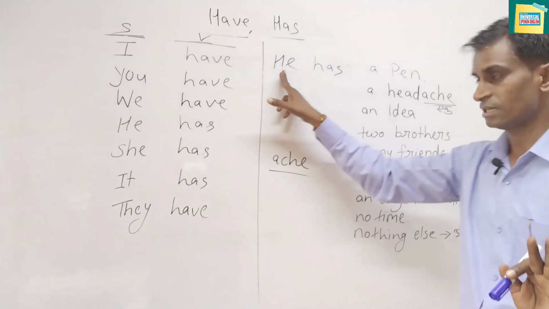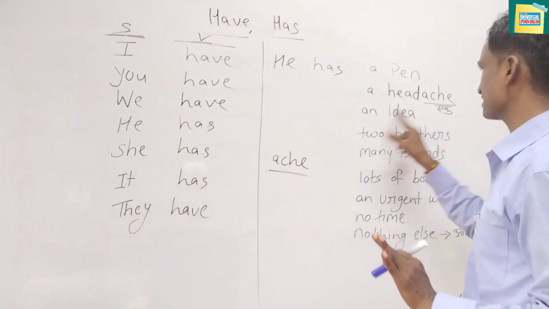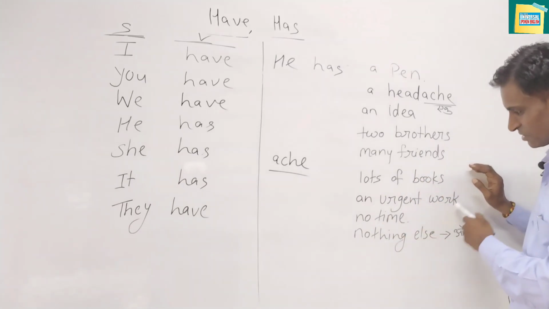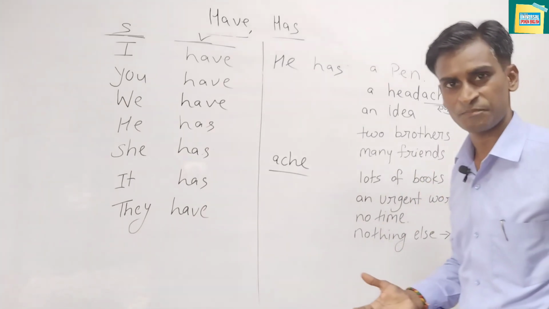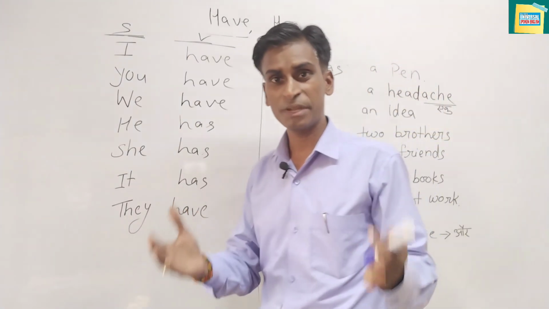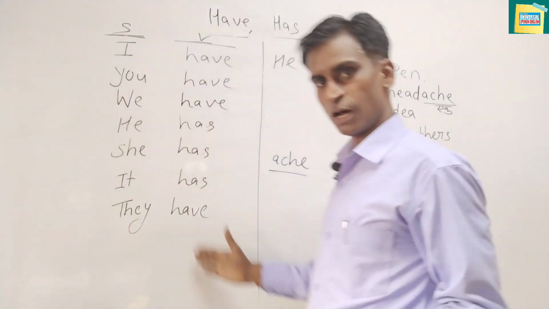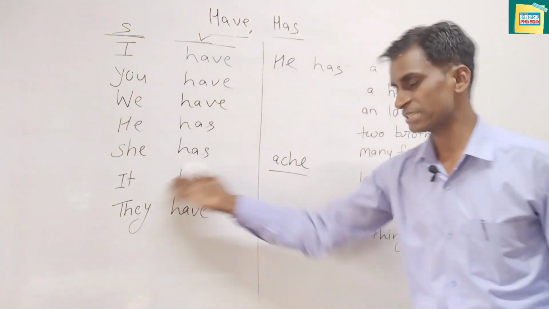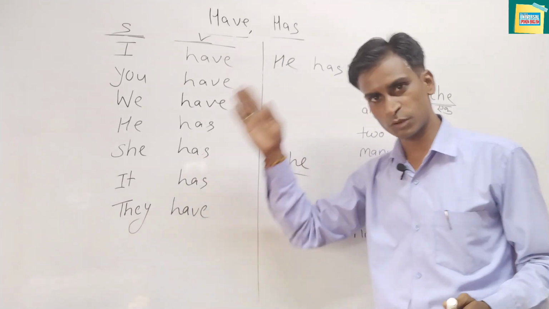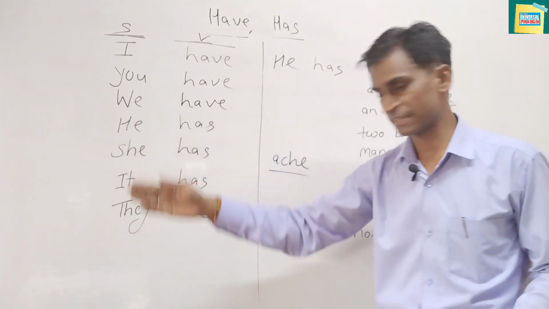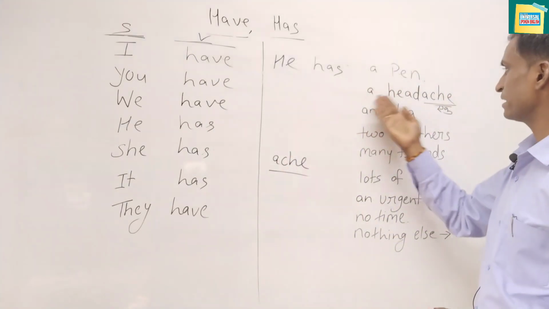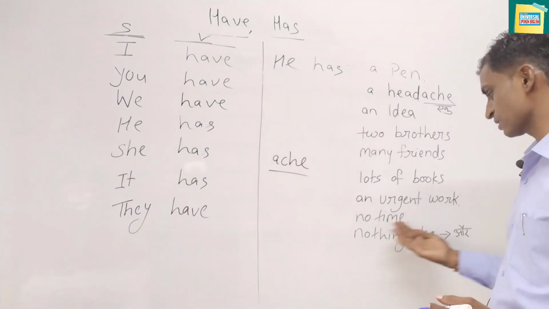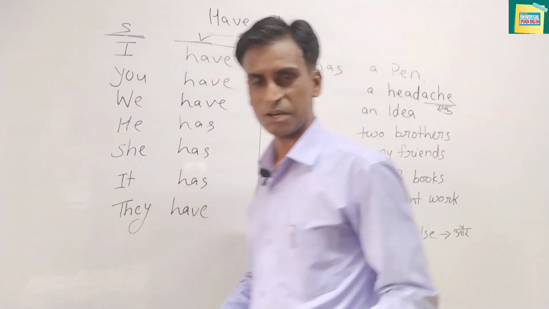So this is singular. So put here has. He has a pen, he has a headache, he has an idea, he has two brothers, he has many friends, he has lots of books, he has an urgent work, he has no time, he has nothing else. So many sentences there are. You have made not a few sentences, but by changing the pronouns you have made so many sentences. Here also again you can change the same thing. She has. Here you can say it has. Practice, actually. You can change the subject for the sake of practice. They have a pen, they have a headache, they have an idea, they have two brothers, they have many friends, they have lots of books, they have an urgent work, they have no time, they have nothing else. So many sentences you have made.